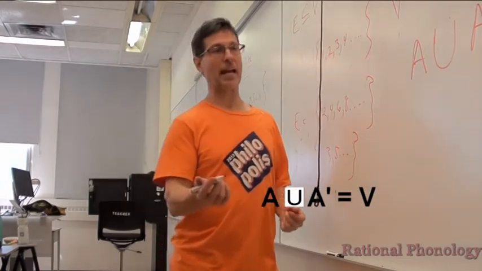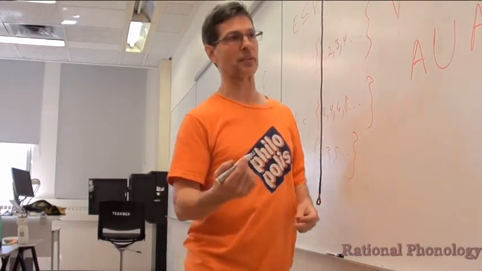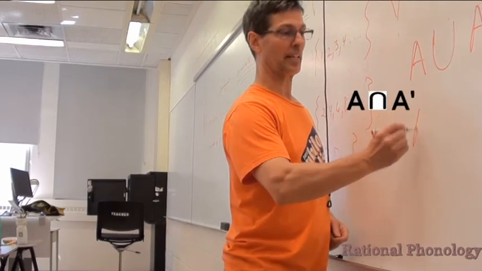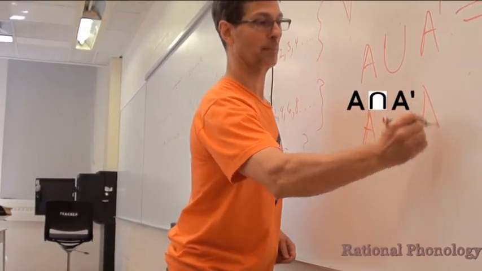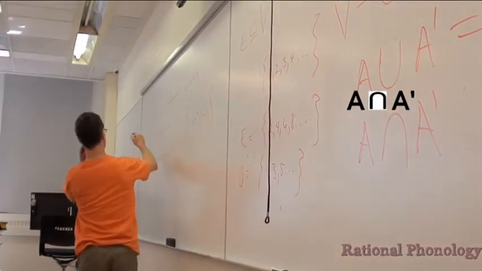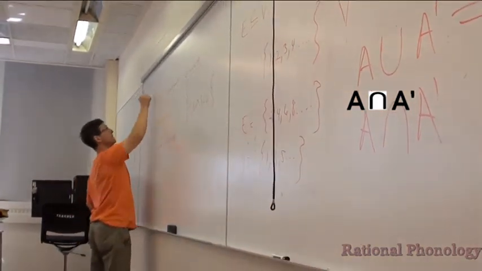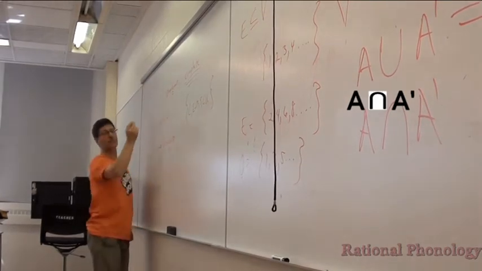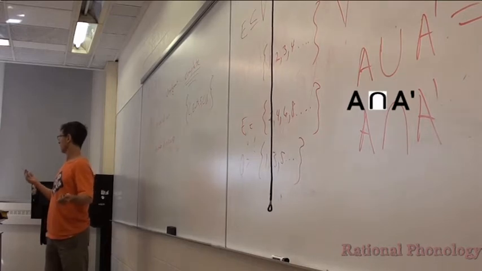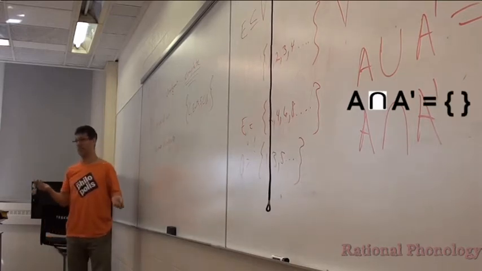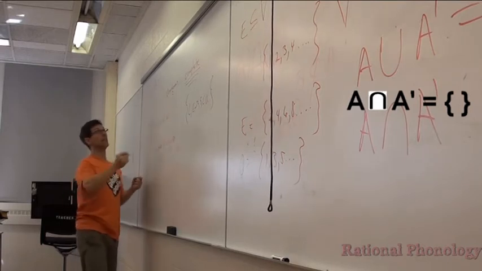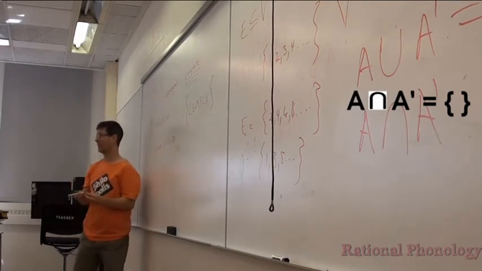And we can learn some other things about complements. What's the intersection of a set with its complement? If I have set A and I intersect it with its complement, what's it going to be? Yeah, it's always going to be the empty set, right? Because it's all the stuff I took away and everything that was left.